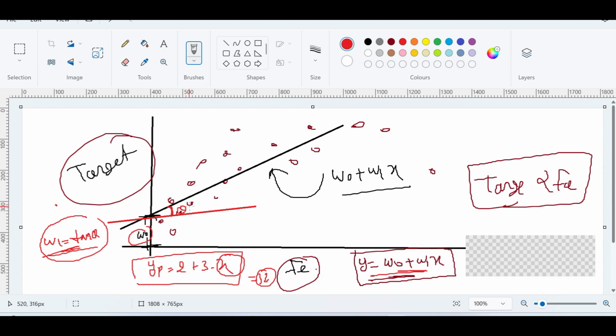How can we know this theta? How can we know this W naught? So basically the problem is, how do we know this W naught and W1? We have to calculate this.